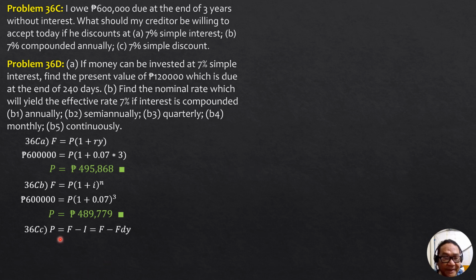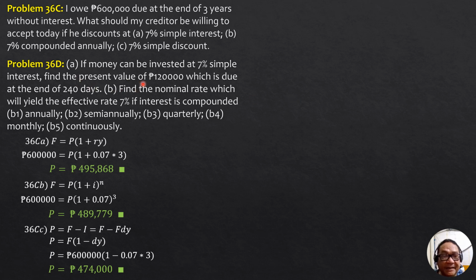So P is F minus I and I is Fdy. Factoring out F, P is F times quantity 1 minus dy. Substituting, P is equal to 600,000 times quantity 1 minus 0.07 times 3. So that would be equal to 474,000 pesos.